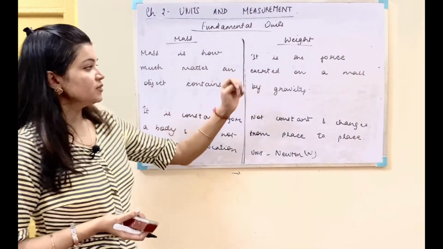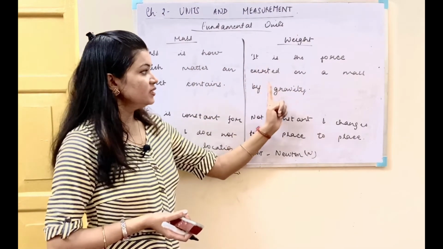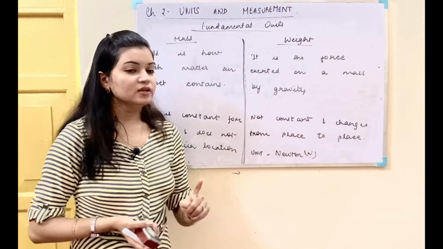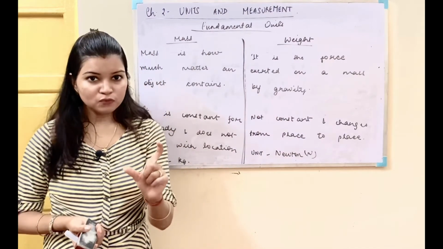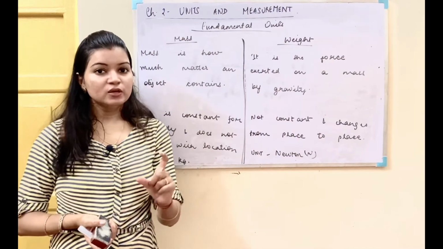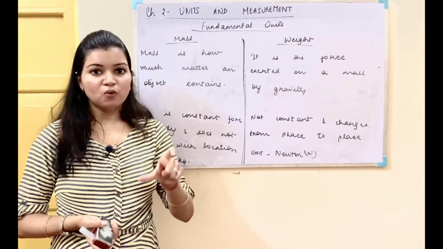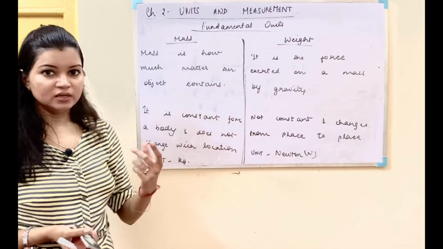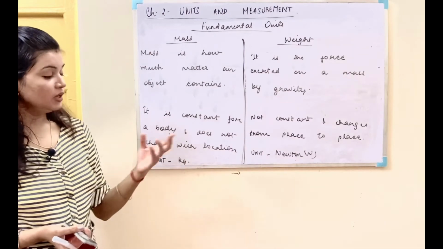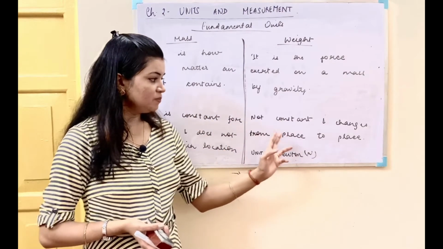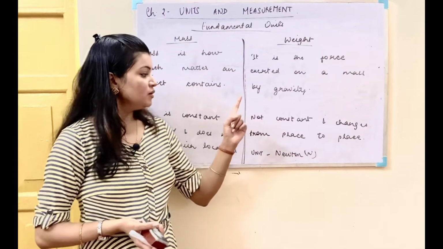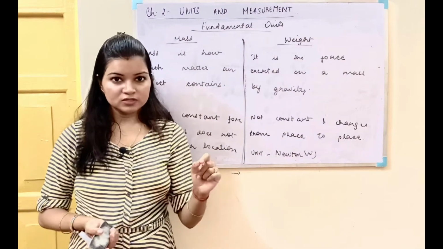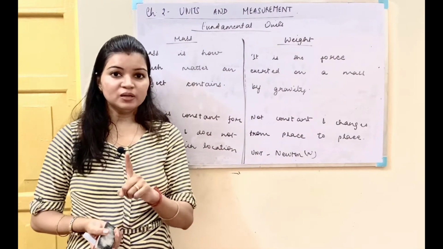For the weight, it is a force exerted on a mass by gravity. So weight is a force. Weight is actually a force which is being exerted upon the mass by the gravity. We will discuss the formula in other chapters. It is not constant and changes from place to place, because it is dependent upon the gravity.